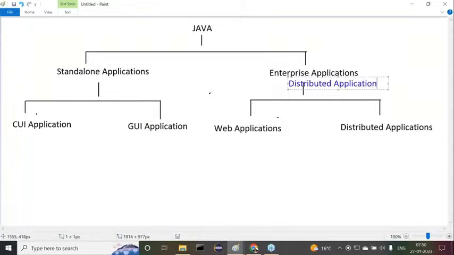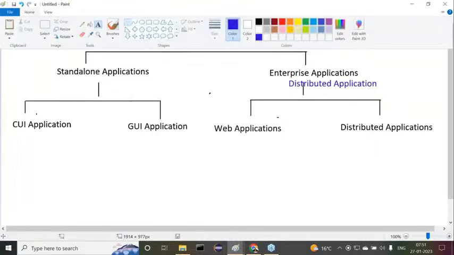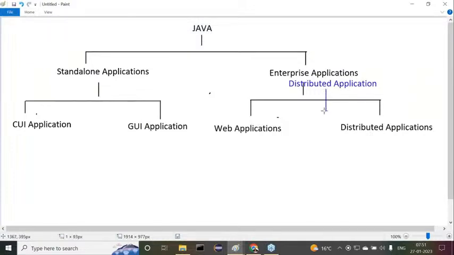Either we can call them enterprise applications, or we may call them distributed applications. We can use either terminology. If we use the enterprise applications terminology, then the two types are web applications and distributed applications. But if you use the distributed applications terminology, there we can understand two types of these distributed applications. What are the two types?